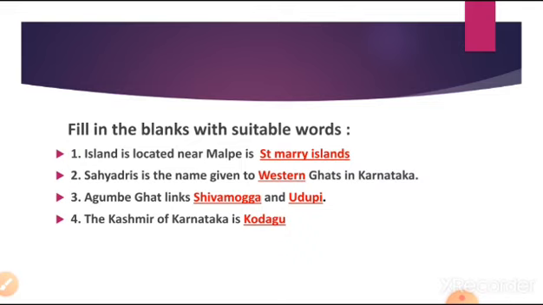Sahyadris is the name given to dash ghats in Karnataka. We know that the western part of Malnad has huge mountains. So Sahyadris is the name given to the Western Ghats in Karnataka. Question number 3. Agumbe Ghats link dash and dash. What is the connecting place of Agumbe Ghat? Agumbe Ghats link Shivamogga and Udupi. Question number 4 and last fill in the blank question. Kashmir of Karnataka is dash. The Kashmir of Karnataka is Kodagu. Because of its cool weather, it's called the Kashmir of Karnataka.